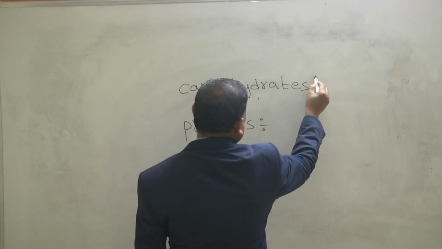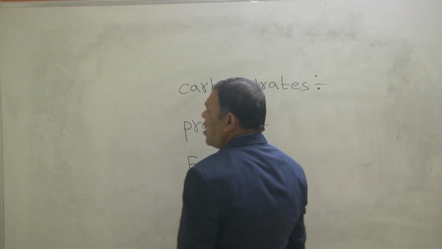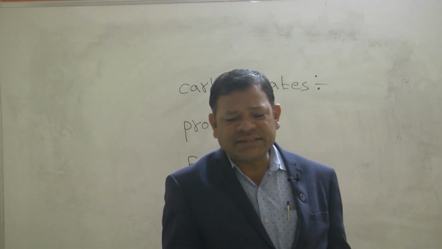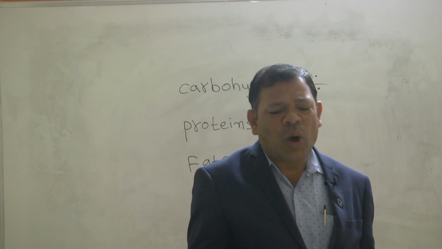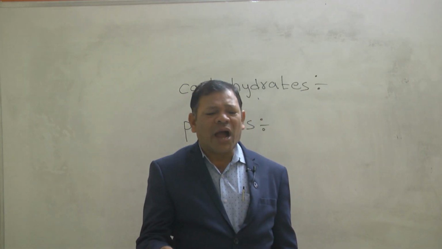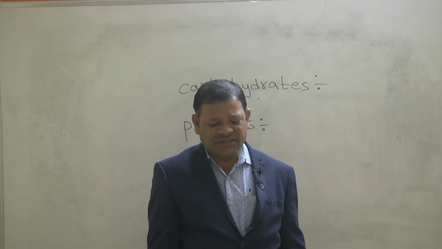Next our topic is how to identify carbohydrates, how to identify proteins, how to identify fats.